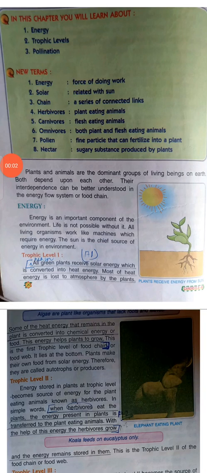Good morning, class 6. Today we will start the third chapter of EVS, plants and animals. In this chapter, what you are going to learn is about energy, the different trophic levels and pollination.